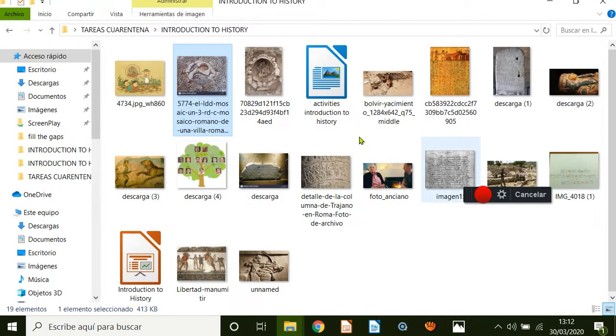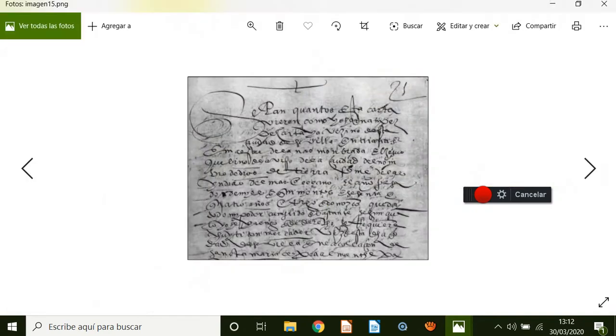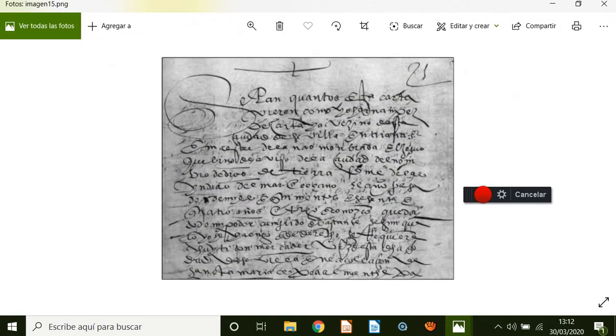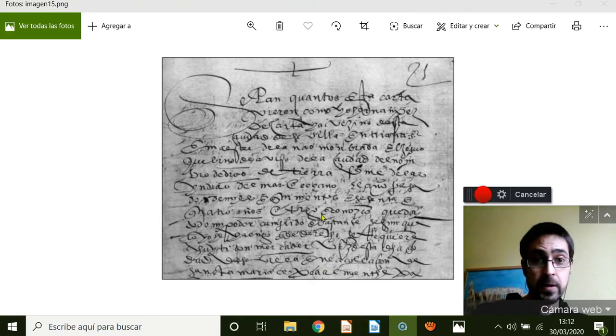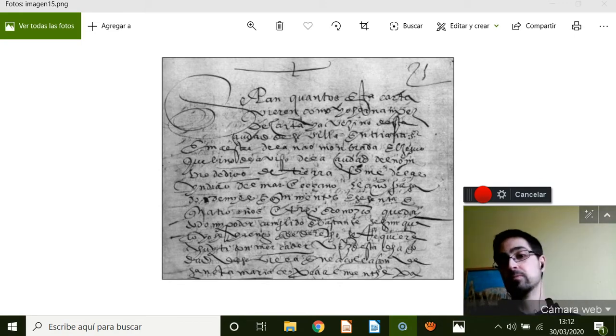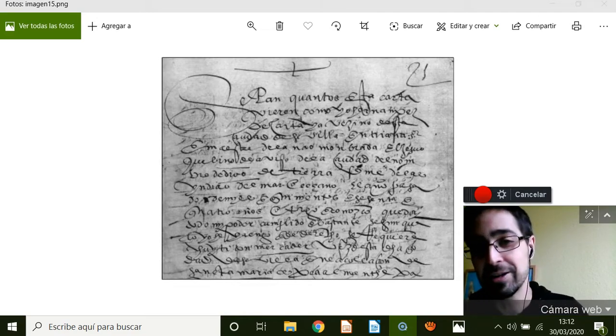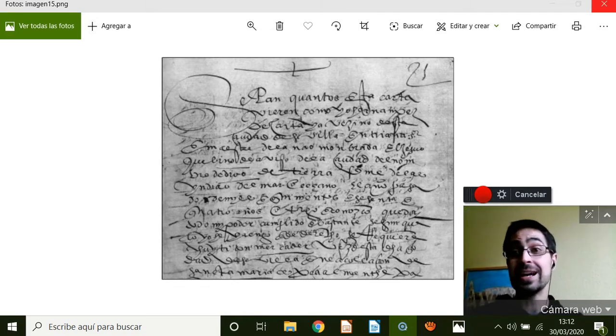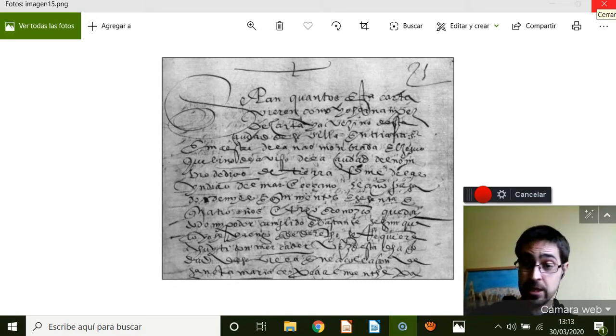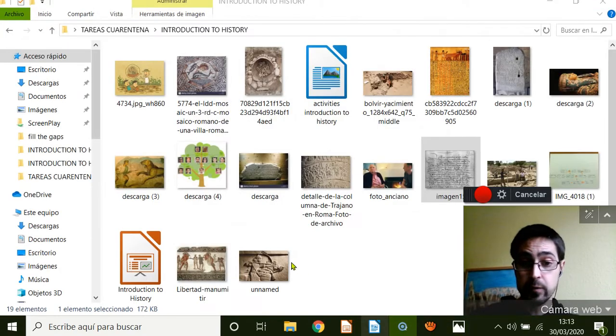And also this is another example of a written text. You can try to find out what is the example. This is a written text, for example, that says: "Sepan cuántos esta carta vieren como yo, doña." Try to read. It's my challenge for you to try to read this text. So these are the sources that historians get information from, these sources of the past.